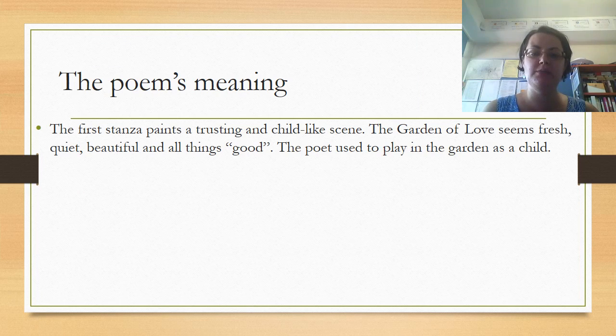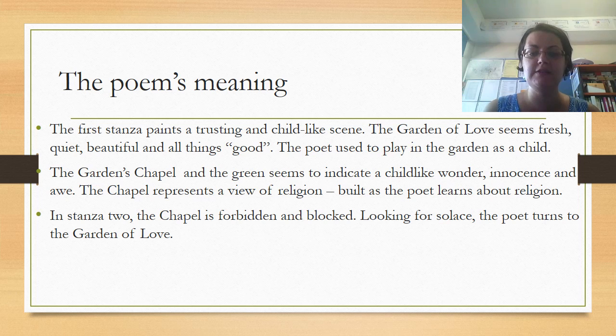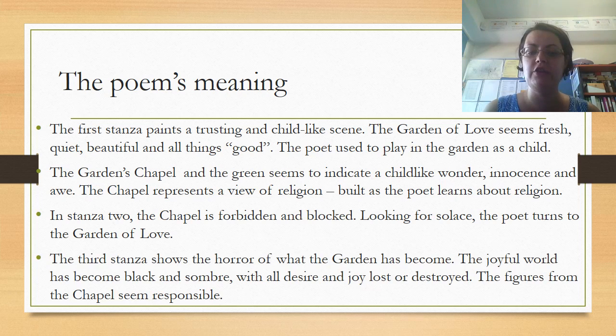Blake's poem begins with a very trusting, beautiful scene of a fresh garden where the poet used to play as a child. It seems to indicate a childlike wonder and innocence, whereas the chapel in the garden tends to represent religion. In stanza 2, the chapel is forbidden and blocked, and the poet turns to the garden for solace. The 3rd stanza shows his horror of what the garden has become, as the joyful world he knew as a child has been destroyed.